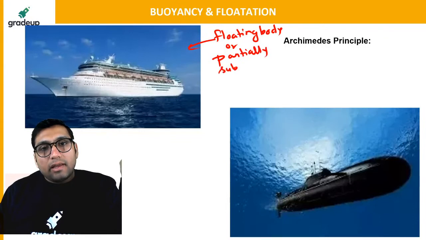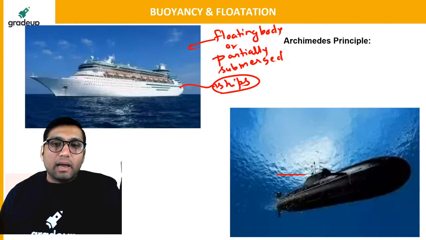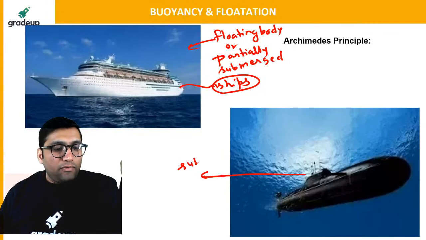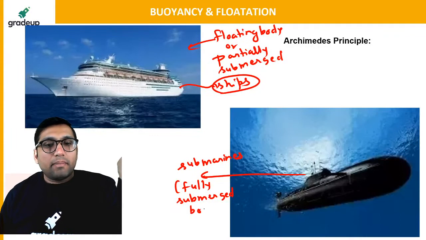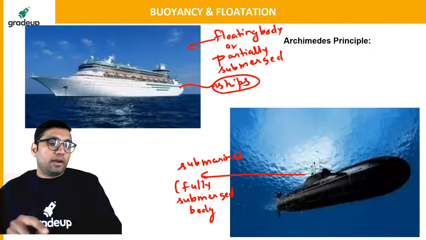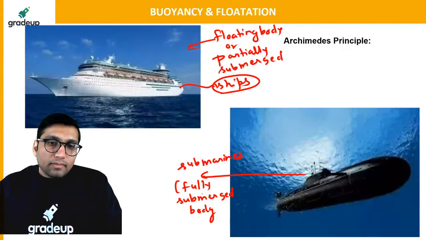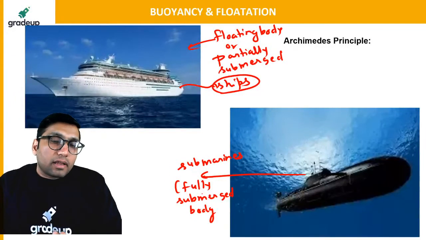Partially submerged body, like in the case of a ship. If you see the example of a ship, it comes under the partially submerged body. But if you take the example of a submarine, it comes under fully submerged body, the body which is fully submerged inside some fluid. So there are two types of bodies which Archimedes was talking about.